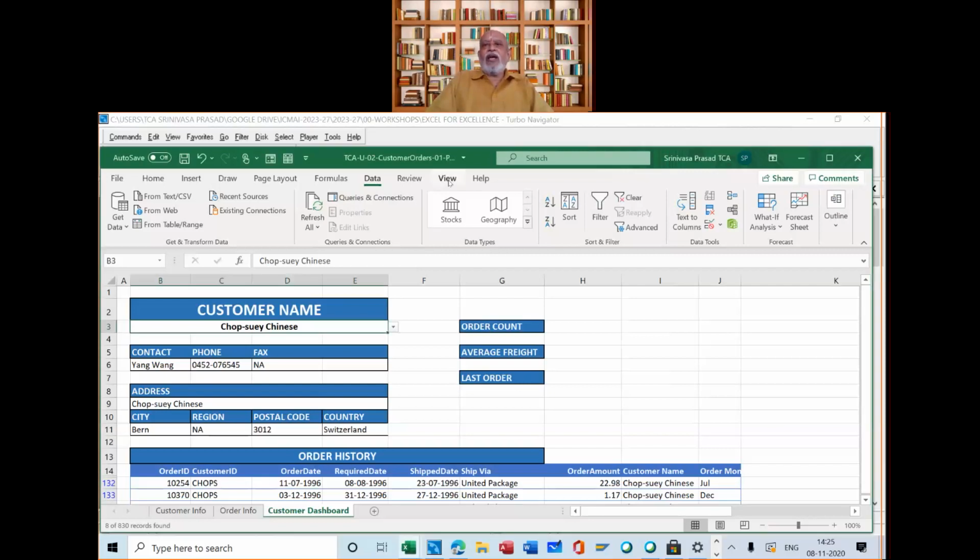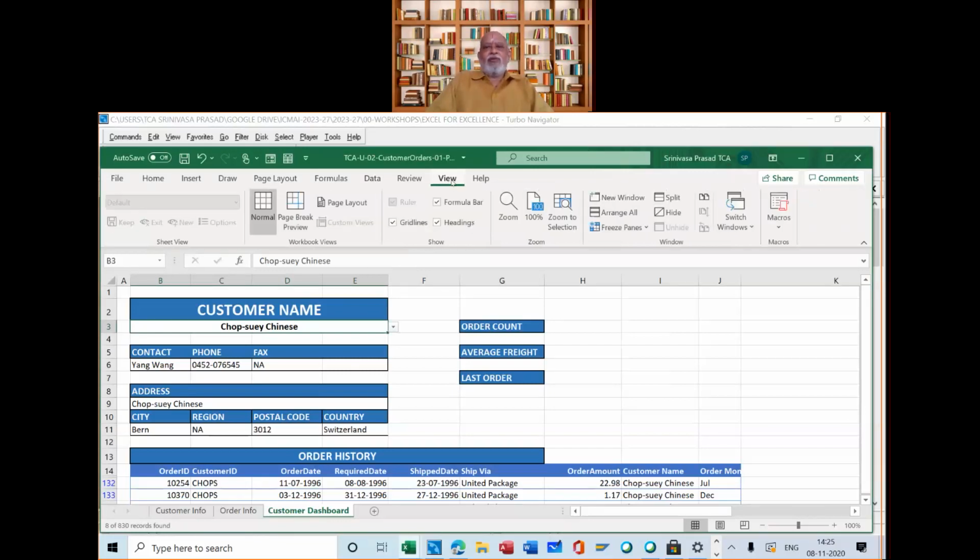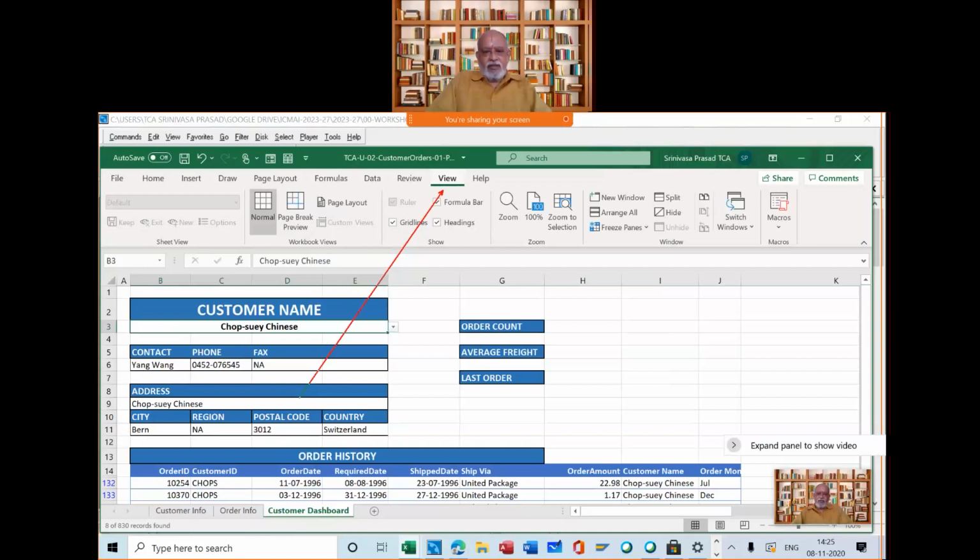So where is macro? That is what I wanted to ask you. Macro is in this menu. If any one of you has seen it so far, this is the main menu, and macro is here.